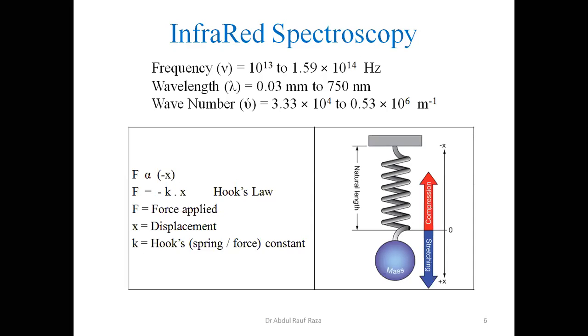But above 4000 to 5300 per centimeter, there is another region which also falls in the IR band. Do not forget, both belong to the same band. But we are using 2 different spectroscopic methods within the IR band. One ranging from 333 to 4000 per centimeter is normally called the IR spectrophotometer. This is also called IR spectroscopy.